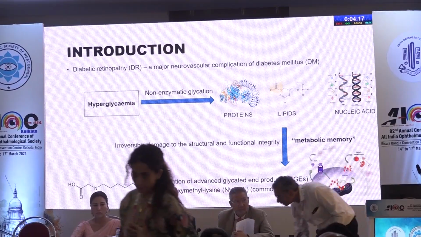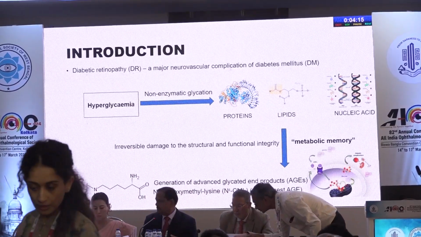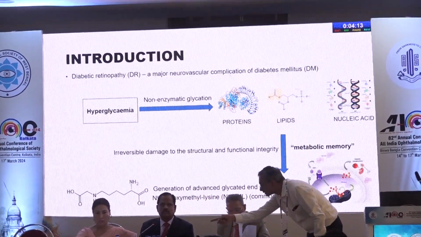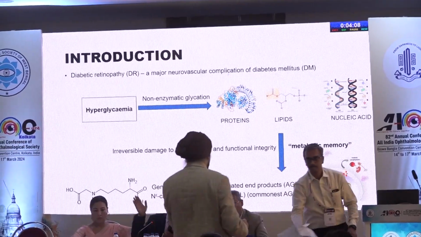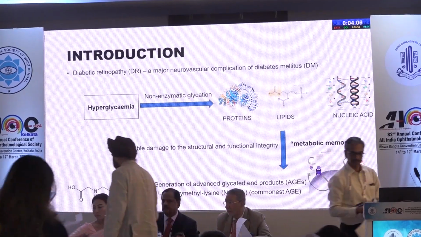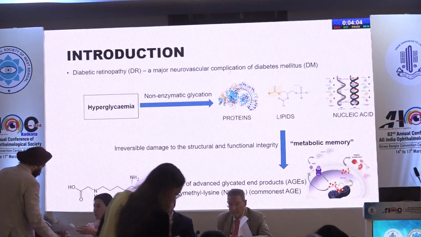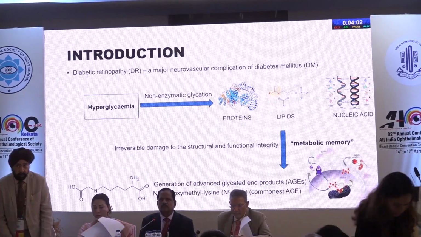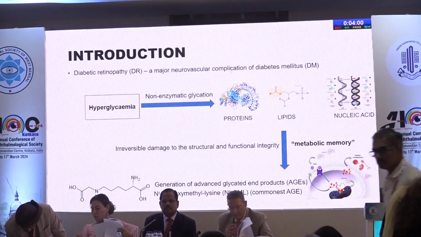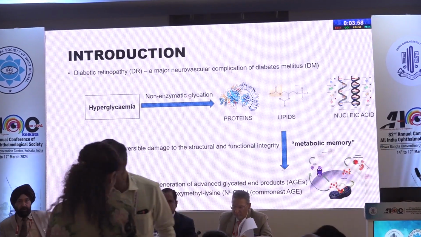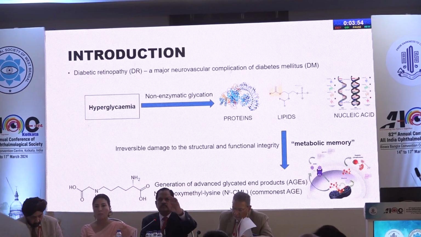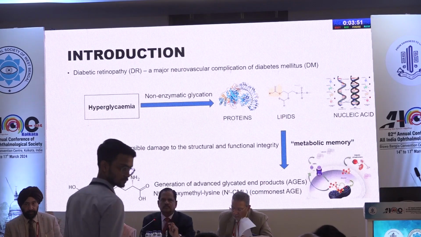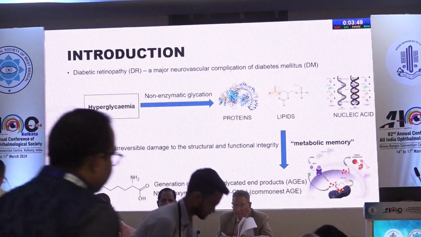So starting with the main thing, that is the pathogenesis. Hyperglycemia is the main triggering factor in diabetic retinopathy. What is being most studied nowadays is the non-enzymatic glycation reaction which acts on the proteins, lipids, and nucleic acids, which form the basic skeletal framework of all our body structures, and that results in the formation of advanced glycation end products. The molecule which I have studied and which is the most common is N-carboxymethyl lysine.